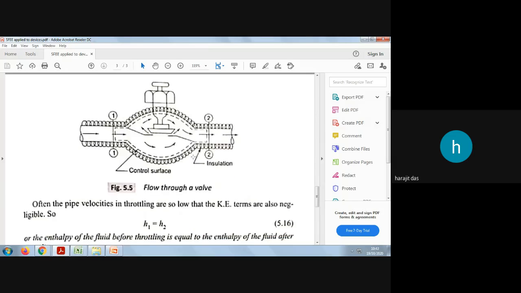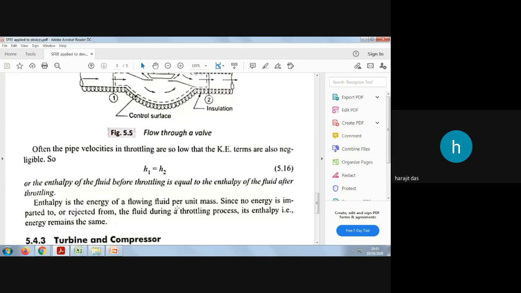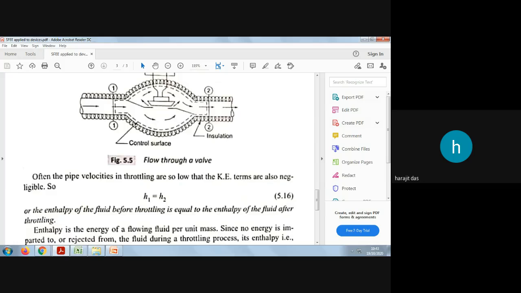Understood? So the specific enthalpy at the inlet will equal the specific enthalpy at the outlet; the enthalpy of the fluid before throttling is equal to the enthalpy of the fluid after throttling. And what is enthalpy? Enthalpy is the energy of a flowing fluid per unit mass. All of you know this. Since no energy is imparted to or rejected from the fluid during a throttling process, its enthalpy remains the same. So for a throttling process, the enthalpy at the inlet will equal that at the outlet.